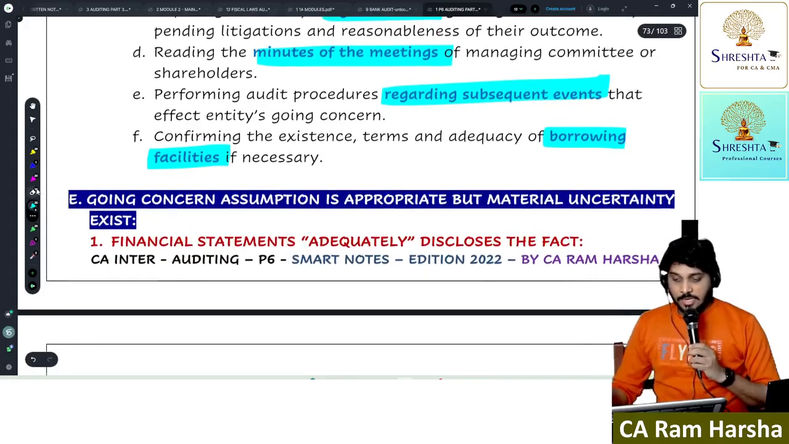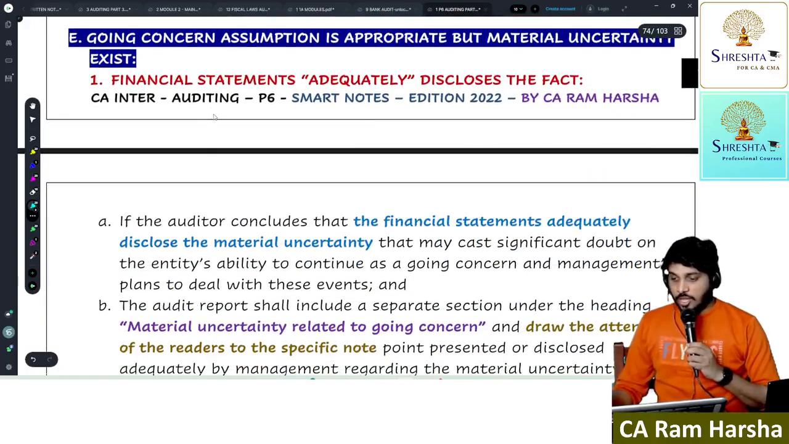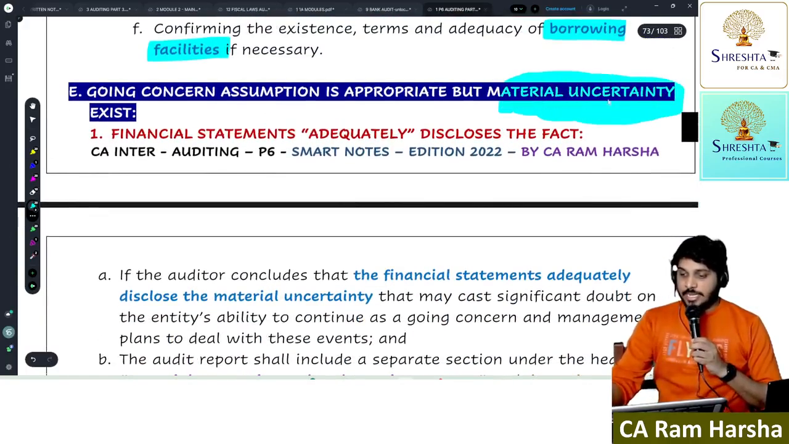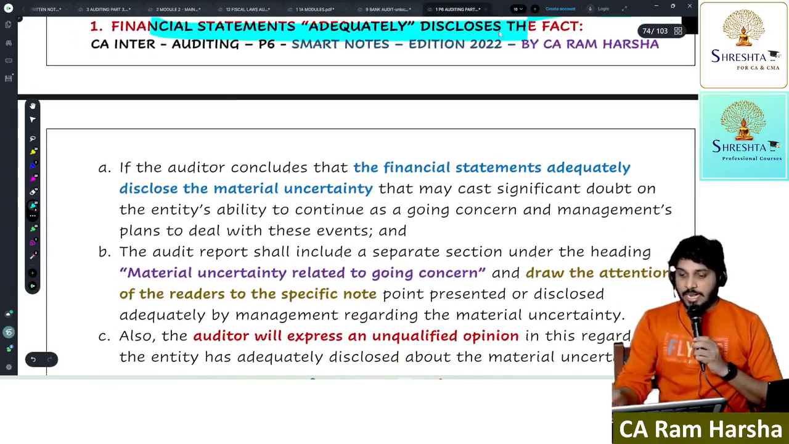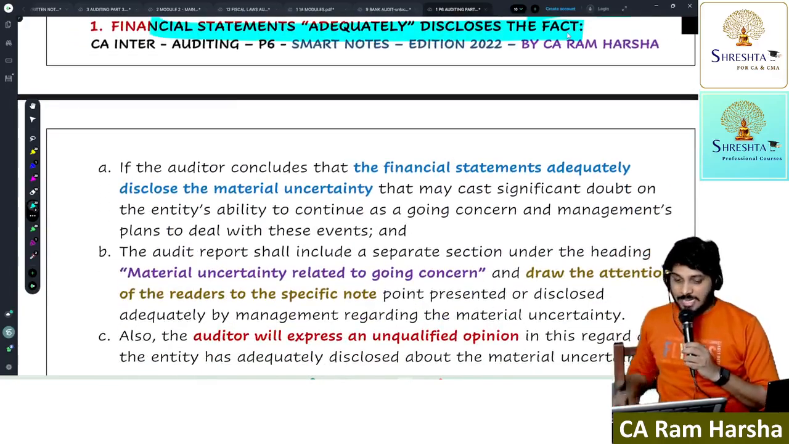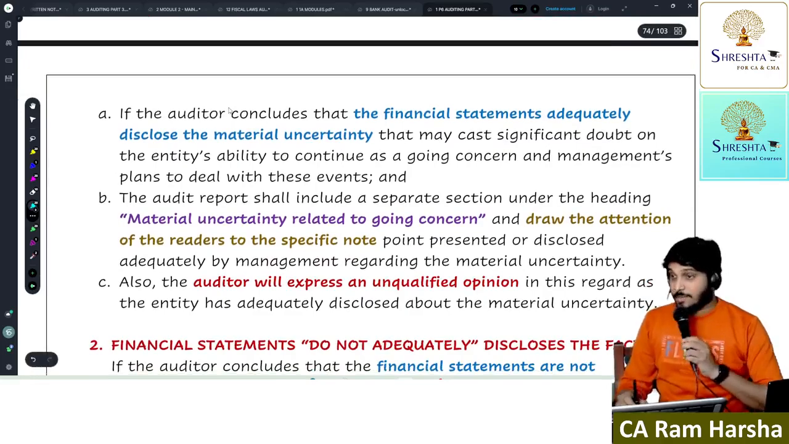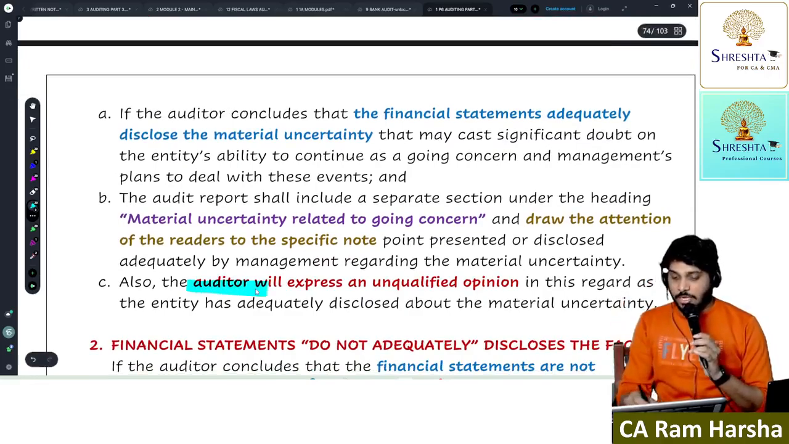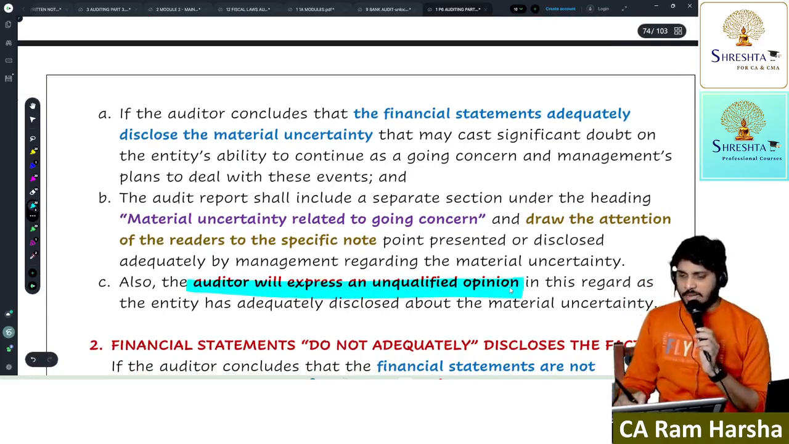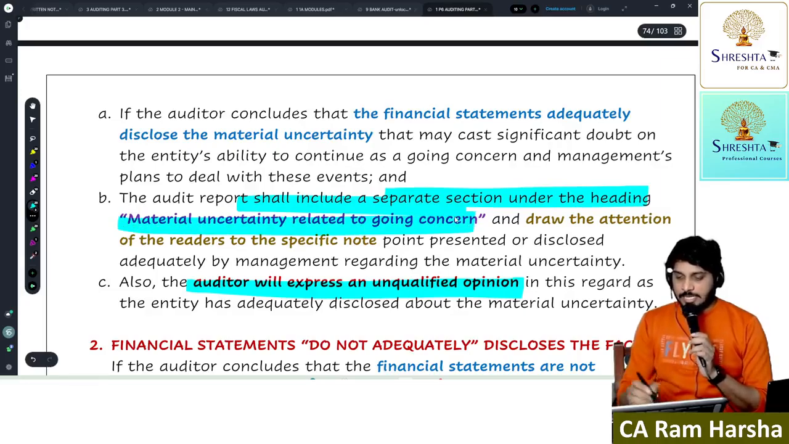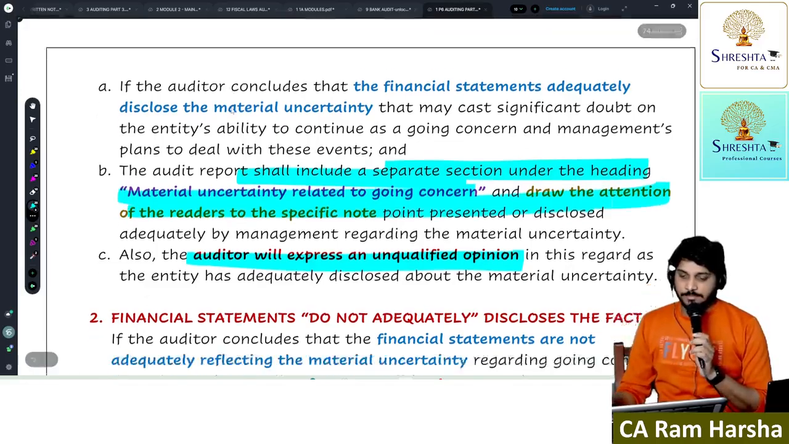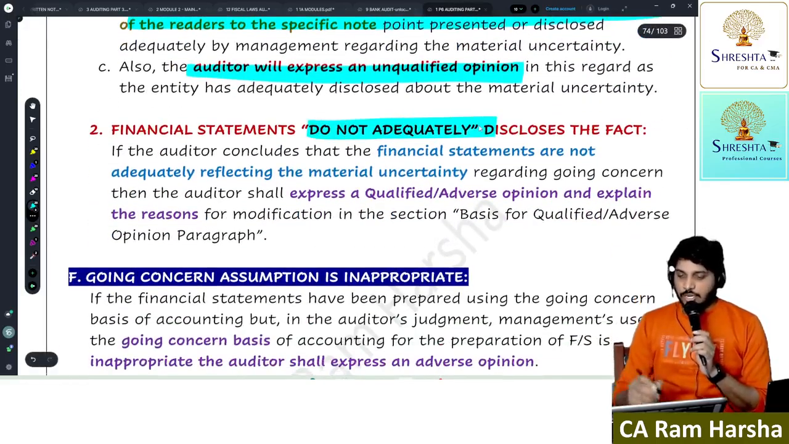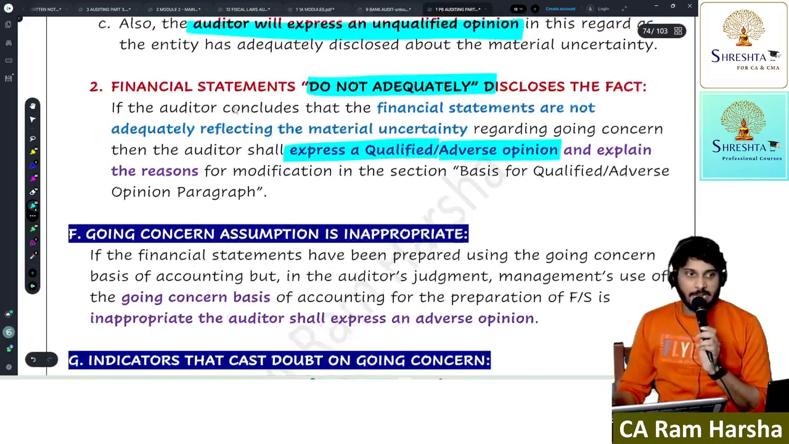Getting it? Now, after doing all that, suppose I discovered material uncertainty. Check if the financial statements adequately disclose the material uncertainty. If the financial statements disclose the uncertainty adequately, the auditor will express an unqualified opinion. Getting it? And you shall also put a separate section, material uncertainty related to going concern. Draw attention to that note point. Able to understand? Suppose the financials are not disclosing. If the financials are not disclosing, express a qualified or adverse opinion.